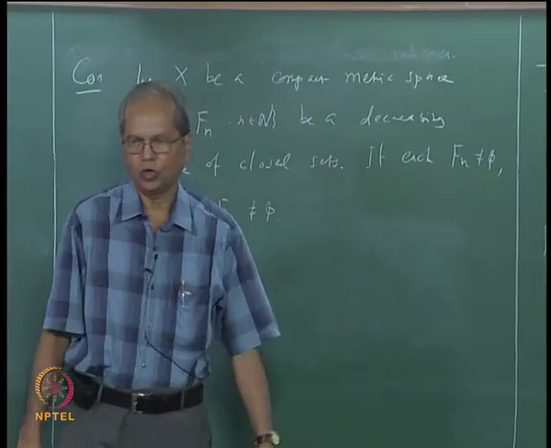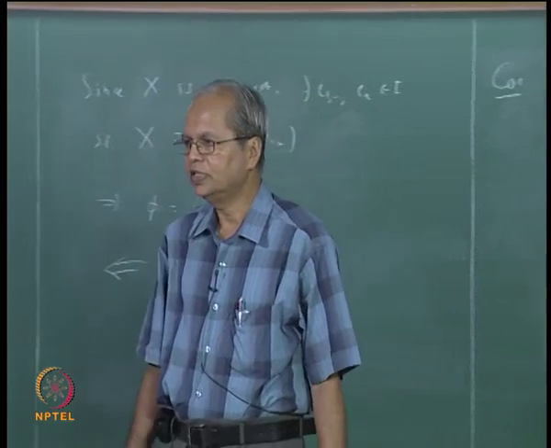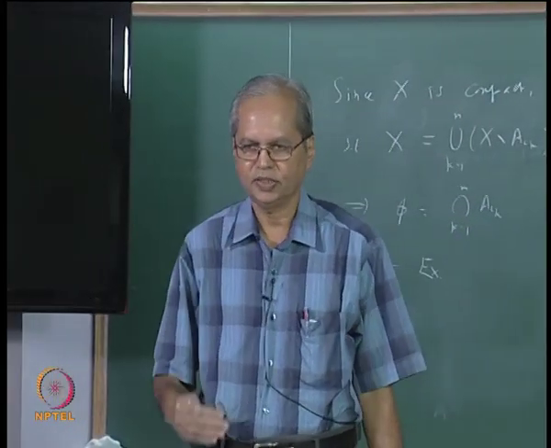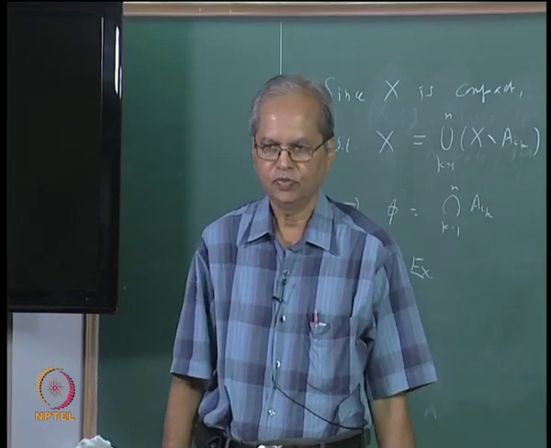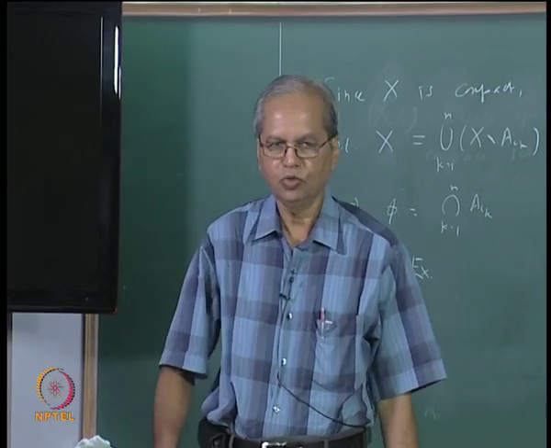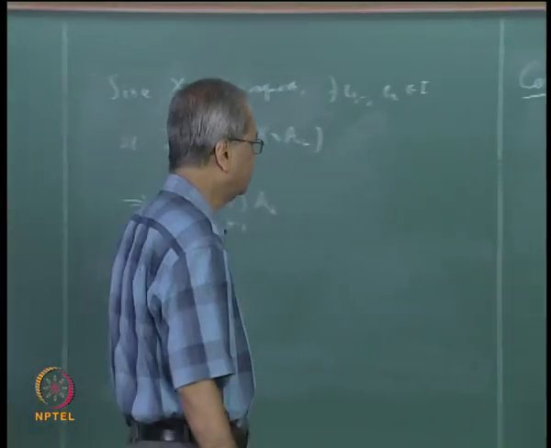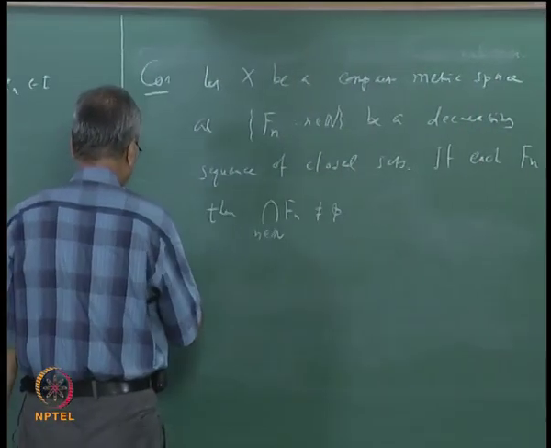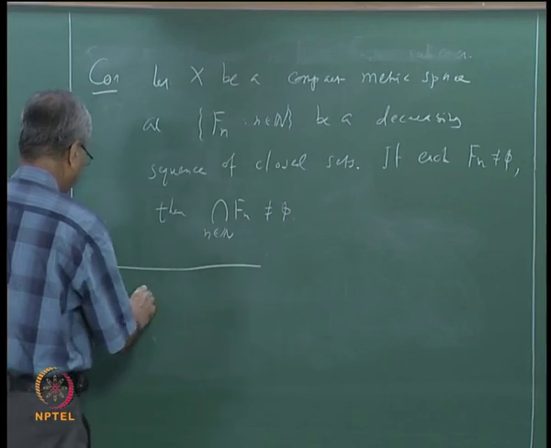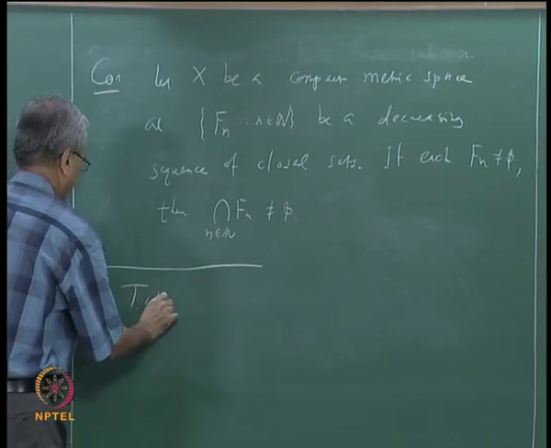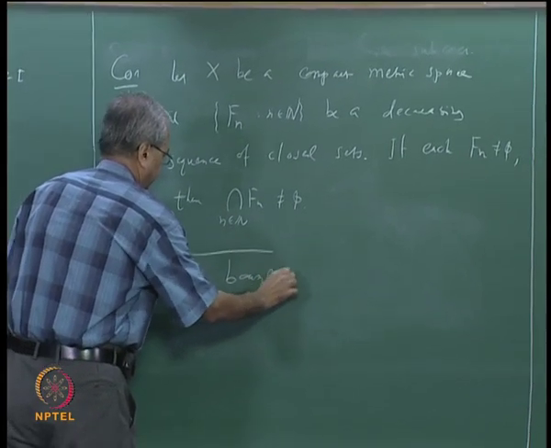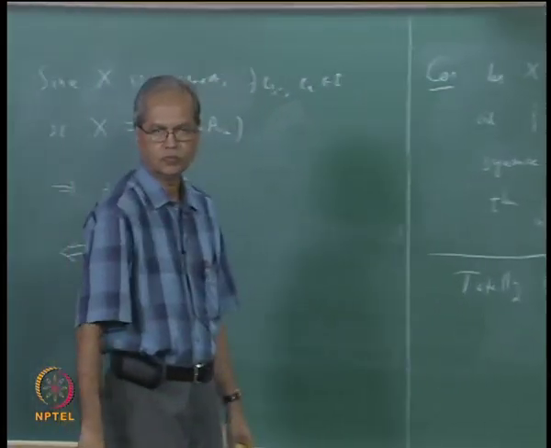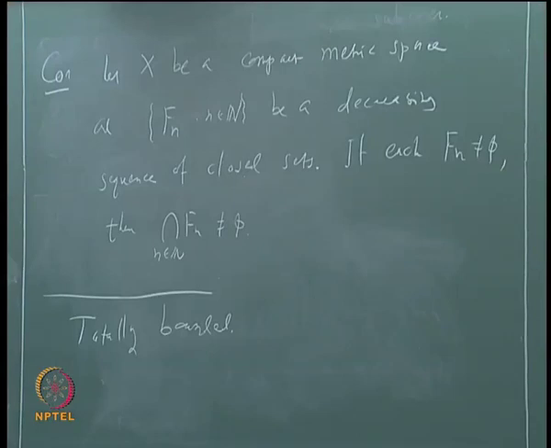Now coming back to the properties of compact sets, we have already shown that every compact set is closed. We also want to show that every compact set is bounded. In fact, it is something more than bounded, it is a slightly stronger property, and we shall discuss that property now. It is what is called totally bounded. It is a new term that we shall define. So what is meant by totally bounded?